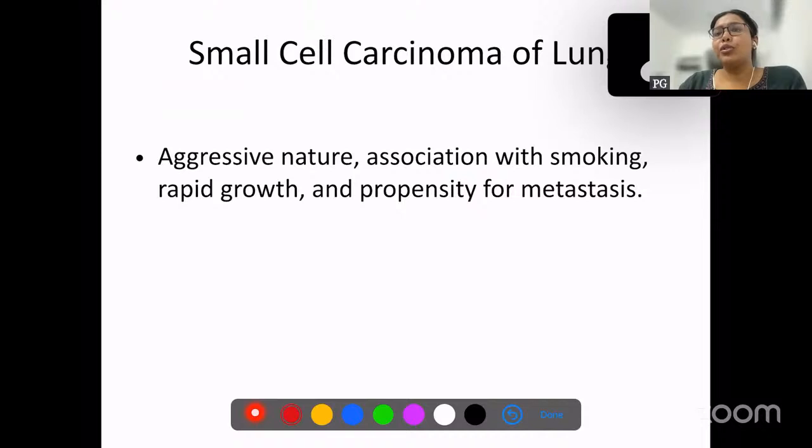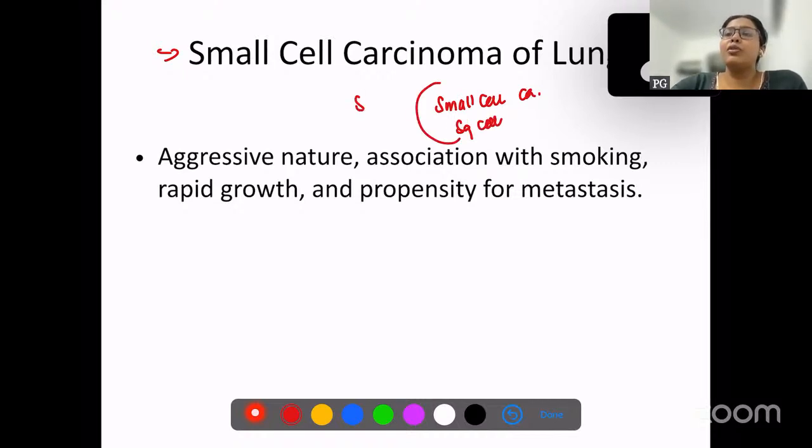Now moving on to the second question, small cell carcinoma of lung. This we have already discussed. Remember that small cell carcinoma and squamous cell carcinoma, both of these are associated with smoking. And also remember that these are centrally located tumors. So we have lungs here, and this is the bronchus.